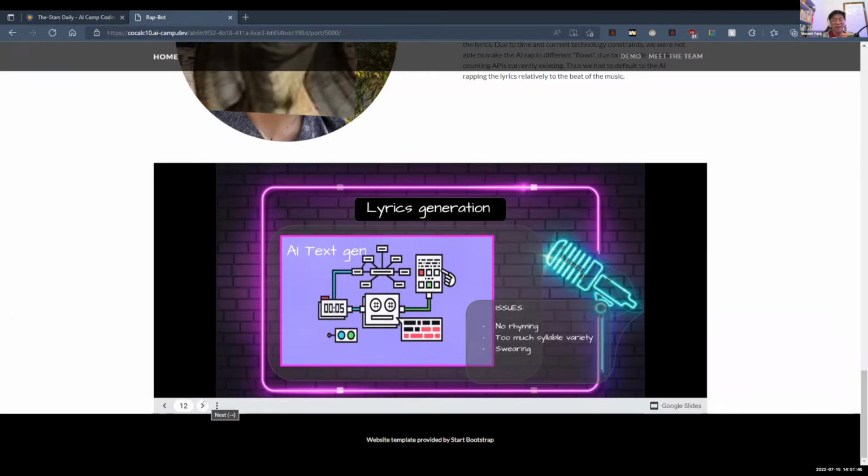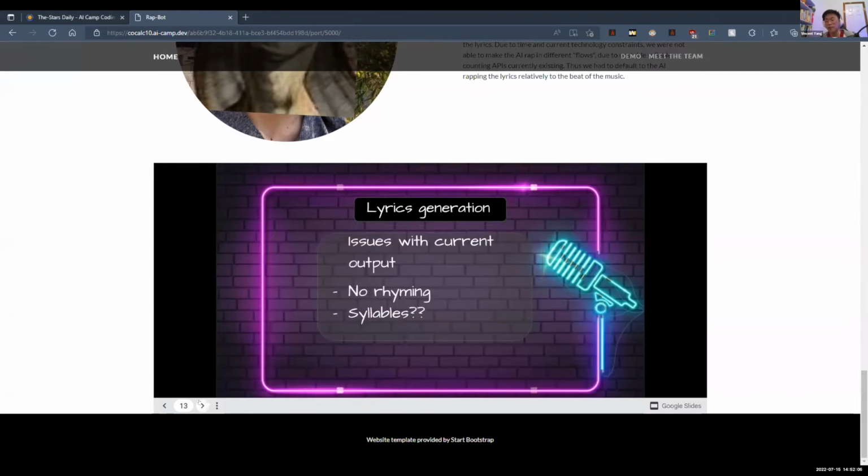Yes. So with the issues that Leo has presented, we now talk about how we can rhyme. We decided to use the DataMuse API, which can return a list of rhymes when you pass in a word. Due to time constraints, we will only rhyme the last word. Someone might ask, well, that doesn't quite make sense, and Devin, if you move on to slide 15, you can see some examples.